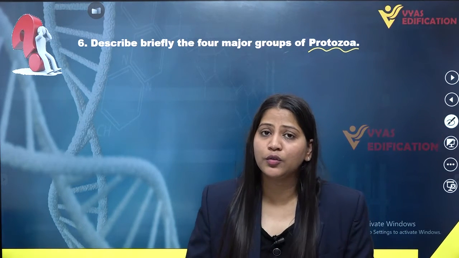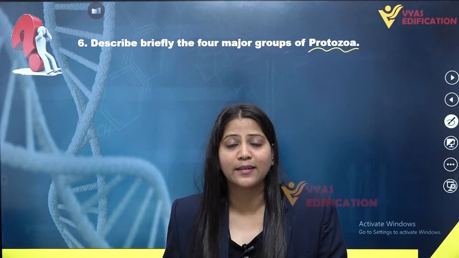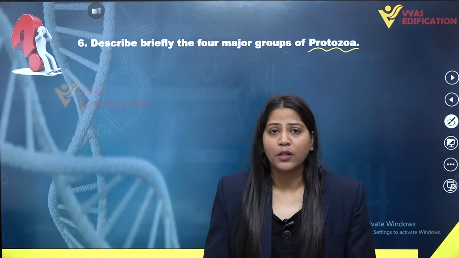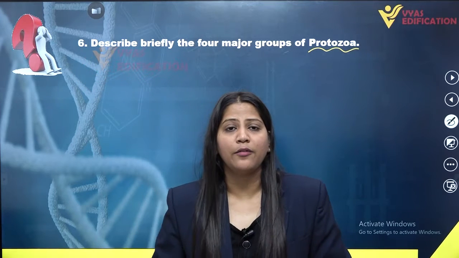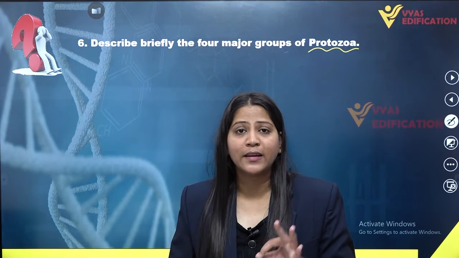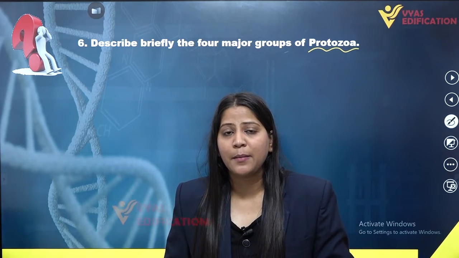Moving on to the next category or group of protozoa, that is flagellated protozoa. We have a group of organisms included in the flagellated protozoa because their body consists of flagella. They lack a cell wall. The presence of flagella is the characteristic feature of the members of flagellated protozoans. That is why the group has been named flagellates or flagellated protozoans. These flagella help them to move as well as capture prey.